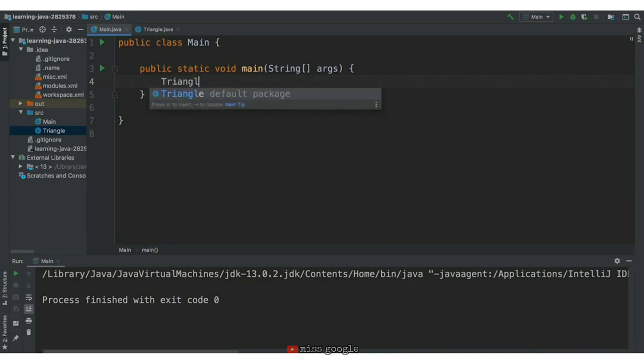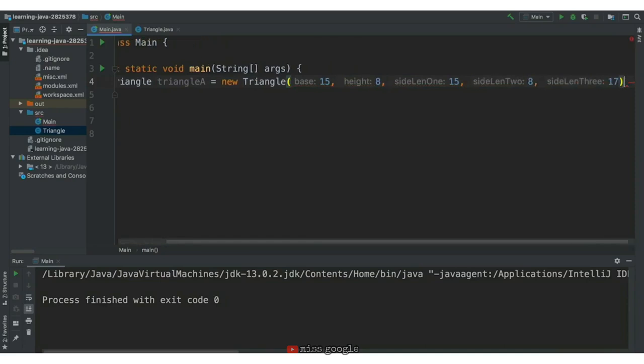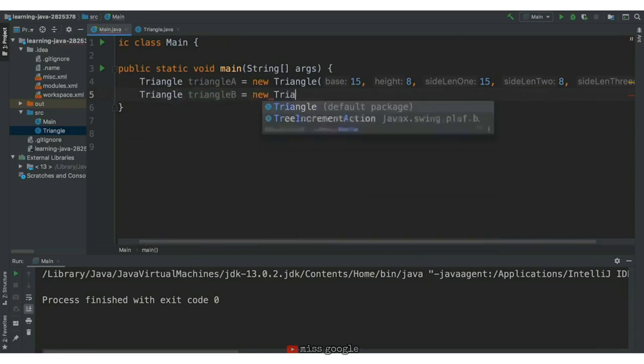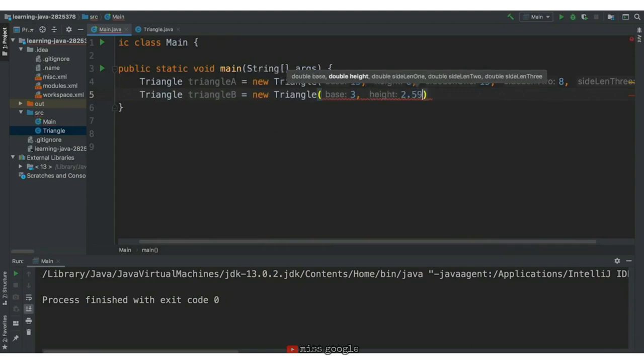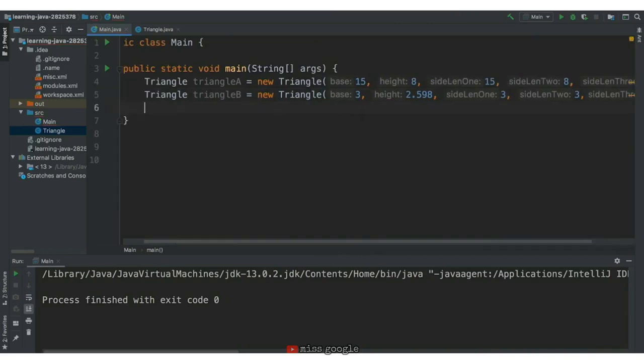To create a triangle, we'll create a triangle variable and call the constructor method. We'll name the first triangle triangle A and give it the values 15, 8, 15, 8, and 17. The second triangle we'll call triangle B and give it the values 3, 2.5, 9, 8, 3, 3, and 3. Now we have 2 triangle instances.